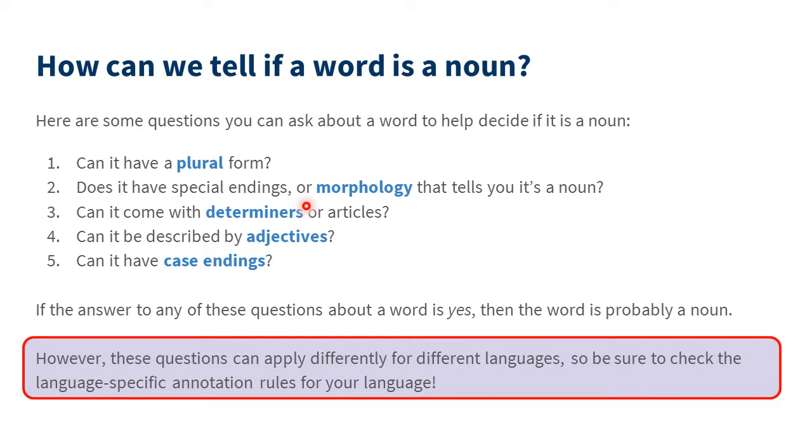Does it have special endings or morphology that tells you it's a noun? Can it come with determiners or articles? Can it be described by adjectives? And can it have case endings? So examples of each of these will follow.